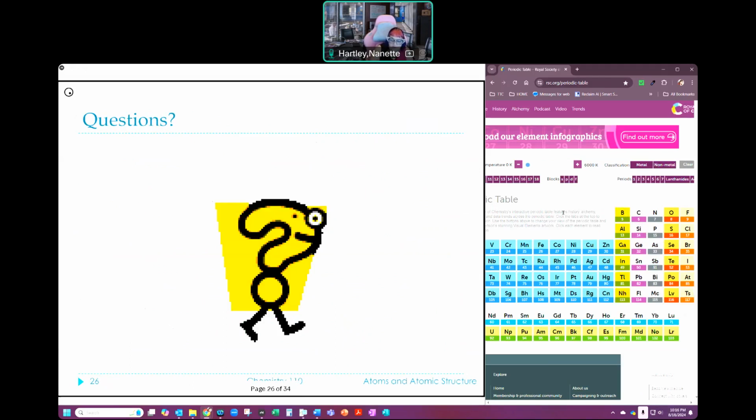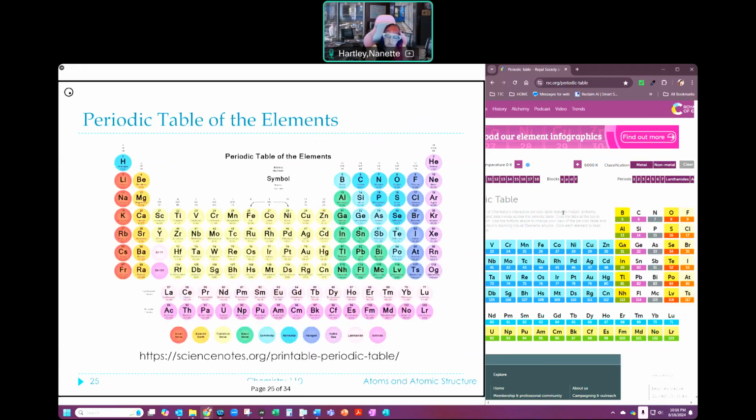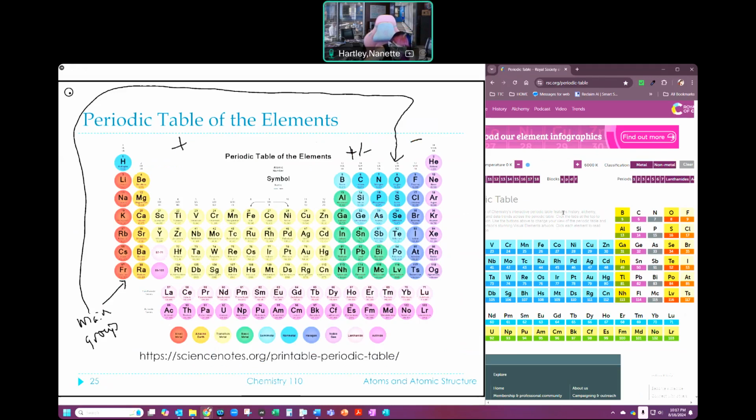How do I know what this is going to do based on where it is? Well, I said that the metals over here were going to become positive charges. The non-metals are going to be negative, and these guys can do both, positive or negative. The main group elements, when I say main group, that means these two columns right here, 1 and 2, and it also means this p block over here. So those 6 are my main block.